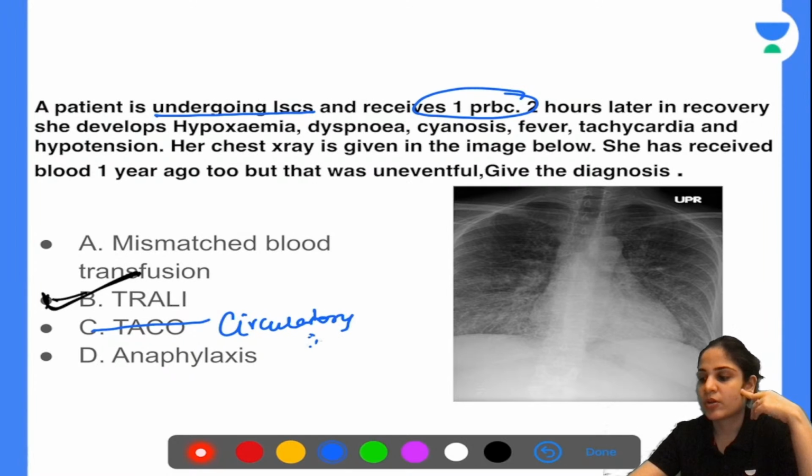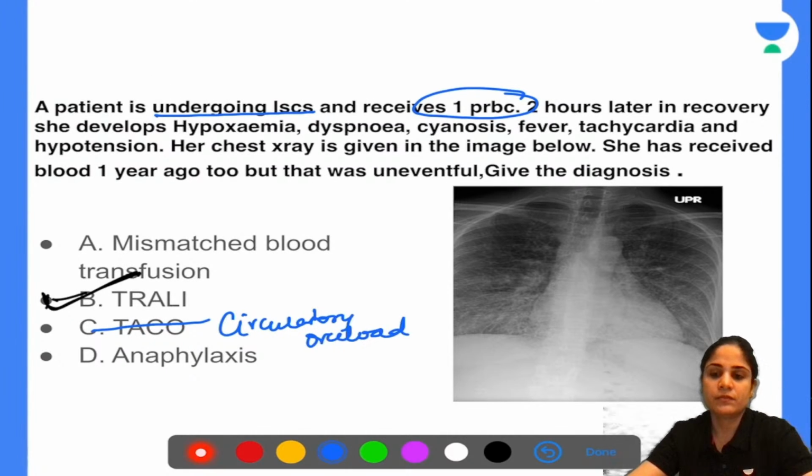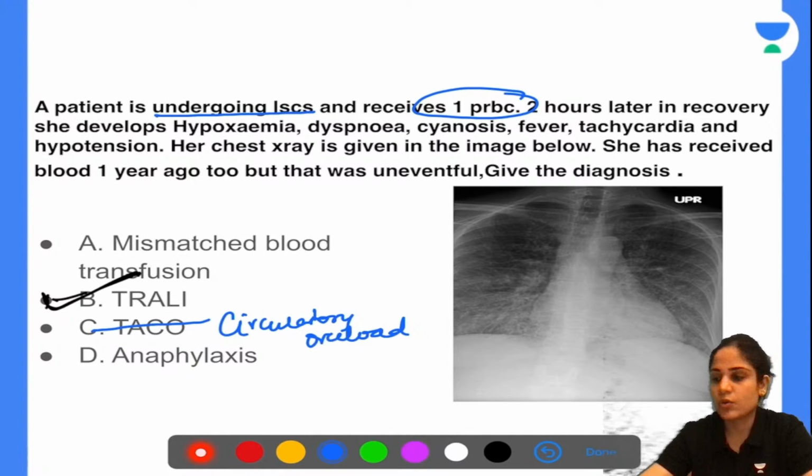So what are you supposed to do in that case? You're supposed to give Lasix to the patient and remove the excessive transfusion that you have done. Lasix will help in removing the circulatory overload, but here the patient has received just one PRBC, so this is out of question.